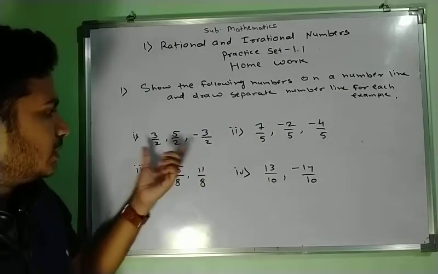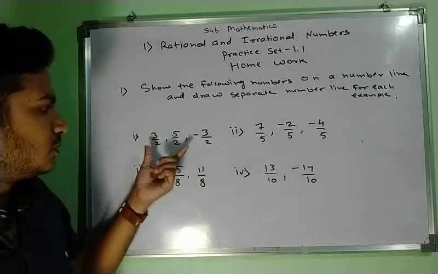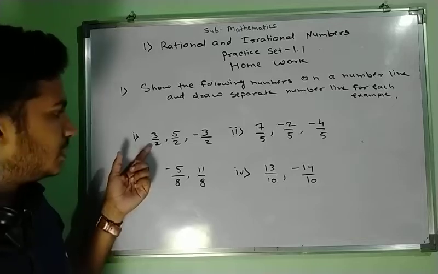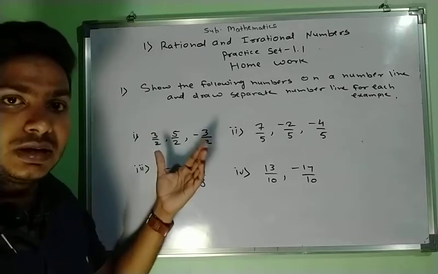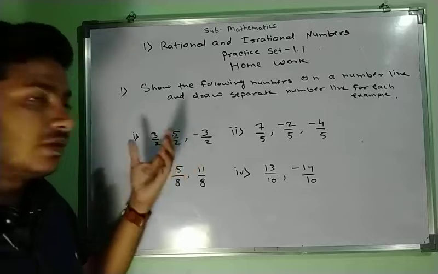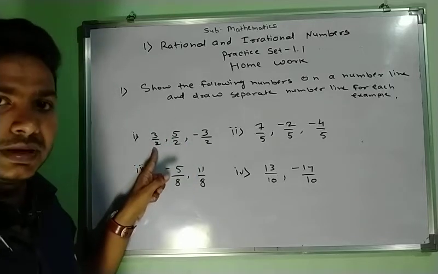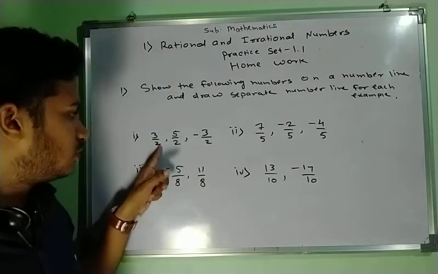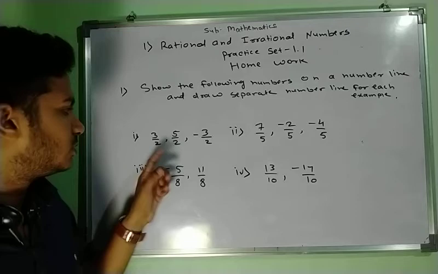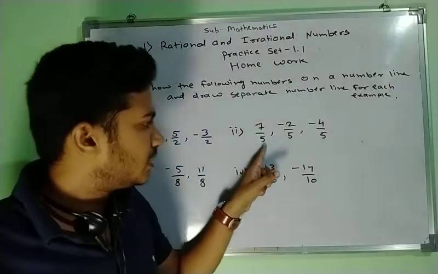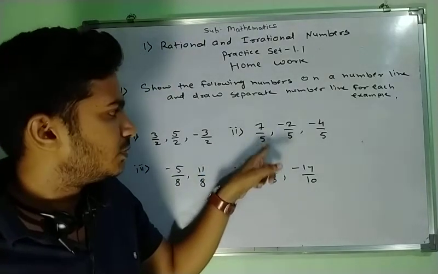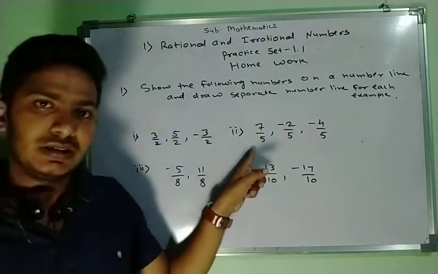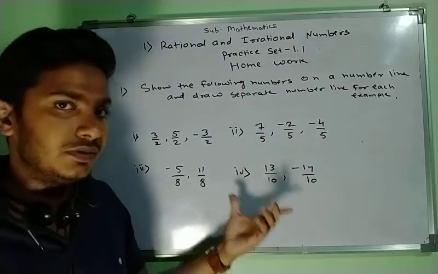Now look at the first example. We have 3 by 2, 5 by 2, minus 3 by 2. The denominator of each of them is 2. So that means we have to divide one unit part of the number line into 2 equal parts. As in the previous example we had 3 at the denominator, here we have 2, so we will divide that unit distance into 2 equal parts. Look at the second example. We have 5 at the denominator, 7 by 5, minus 2 upon 5, minus 4 upon 5.